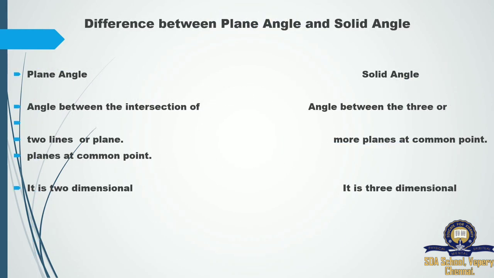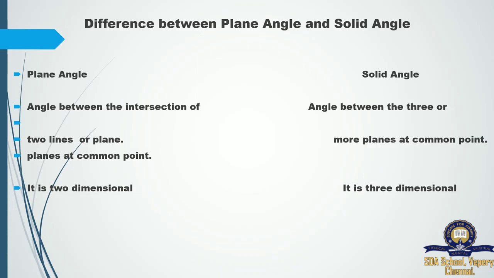Now we are going to discuss the difference between plane angle and solid angle. Plane angle: angle between the intersection of two lines or a plane. So when two lines intersect, it makes a plane angle. Solid angle: angle between three or more planes at a common point.